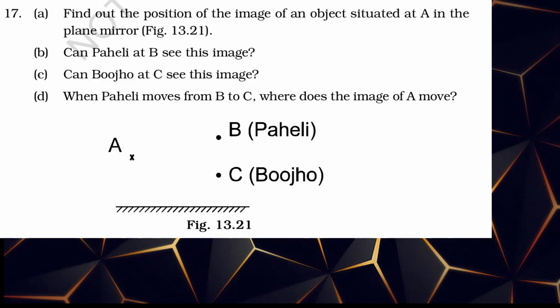Can Bhujo at C see this image? Maybe not, probably not. Reflected light will fall on B, not on C, I think. When Paheli moves from B to C, where does the image of A move? No, it will not move. The image will not move because it is A's image. A is standing still, that's why the image is also not moving.